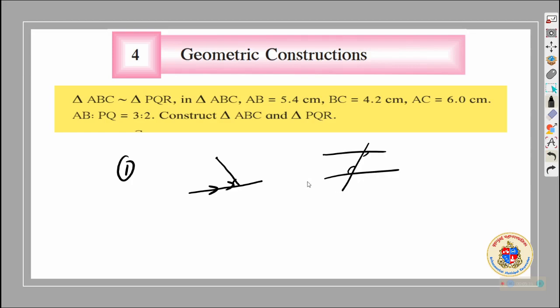In that case, this angle will be equal to the angle here. So if you can copy this angle here, you can construct a parallel line to it.